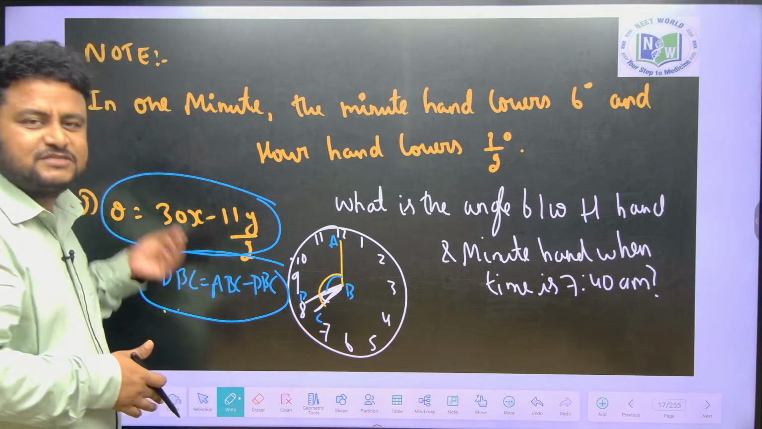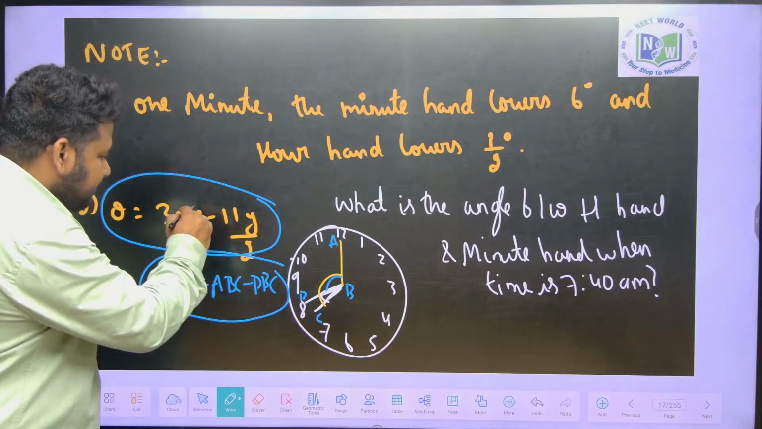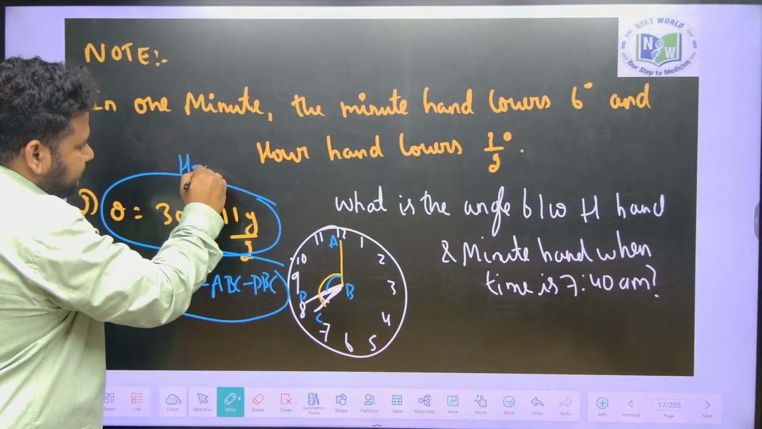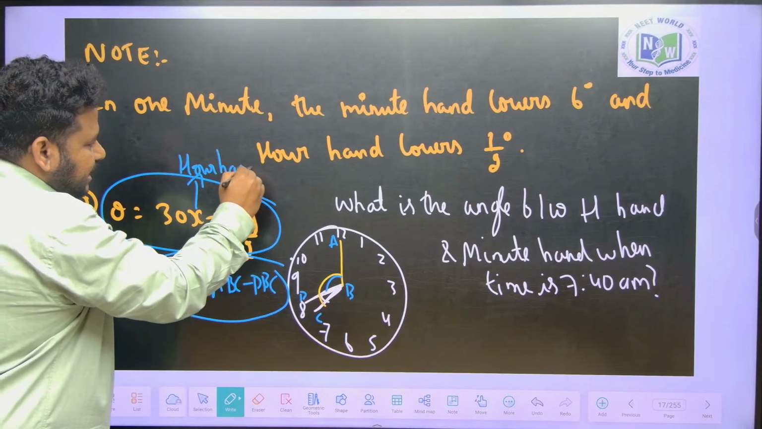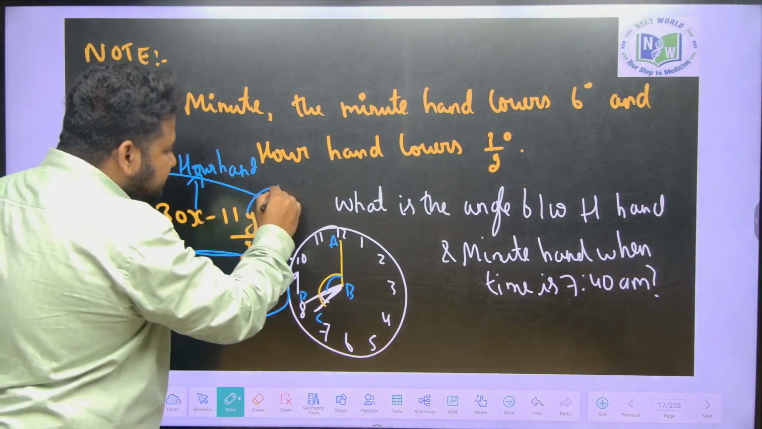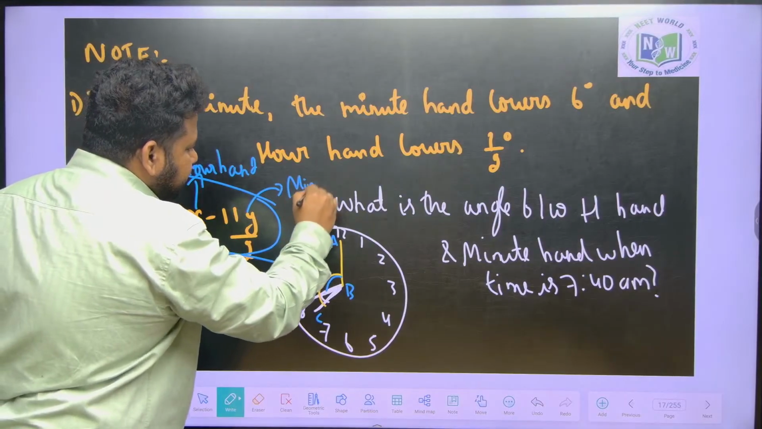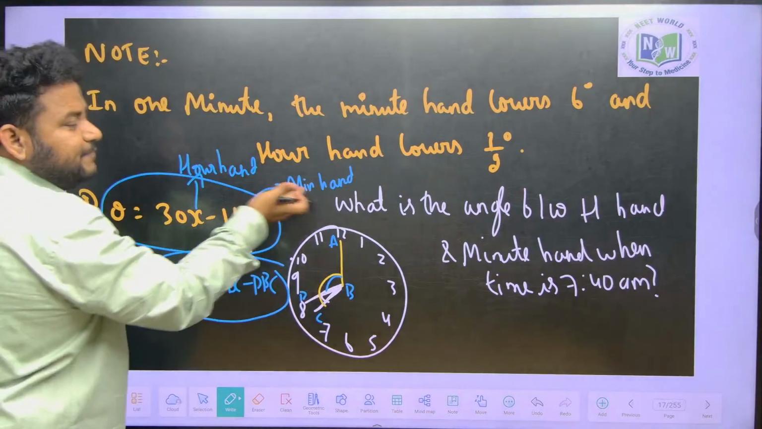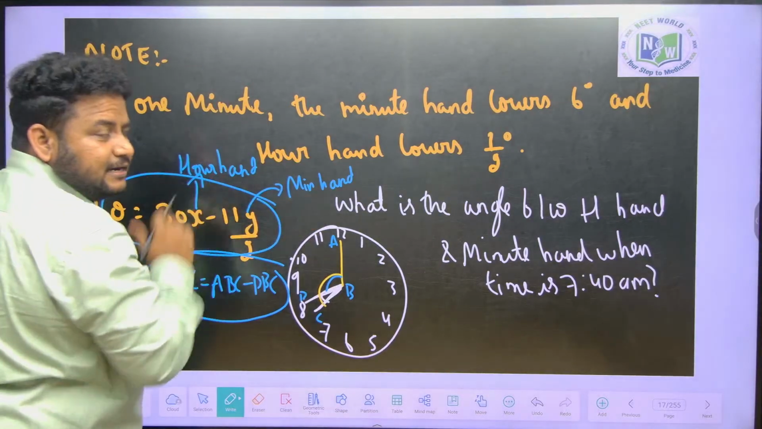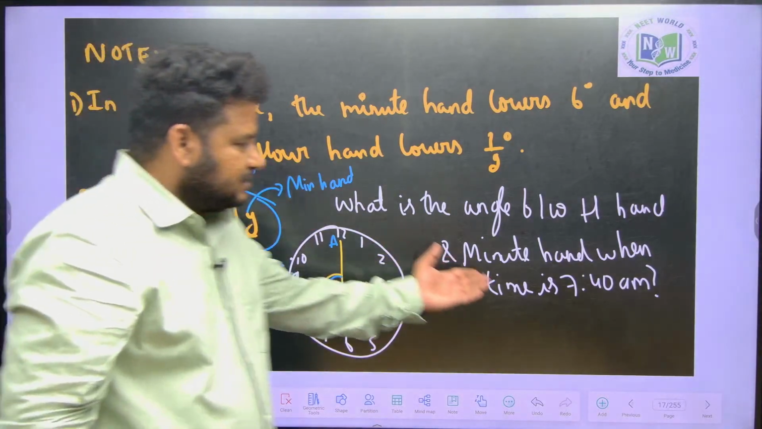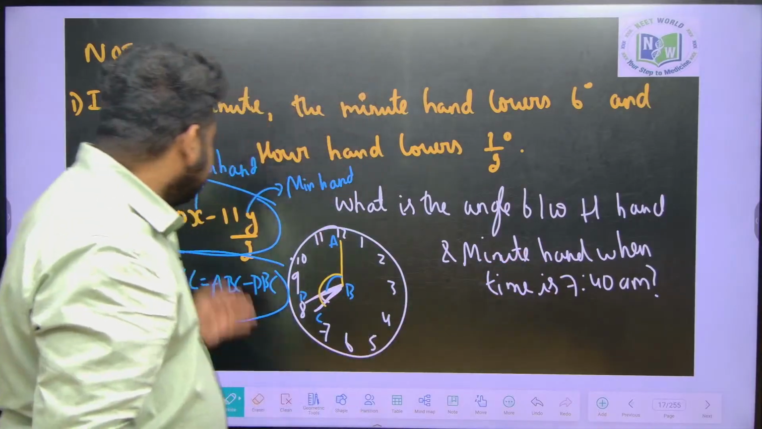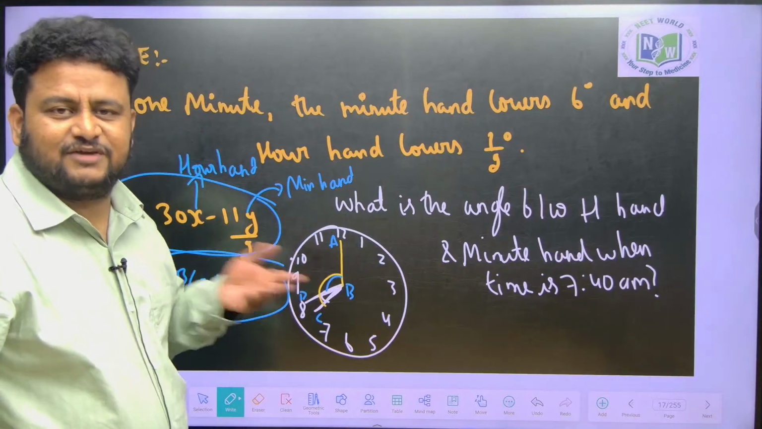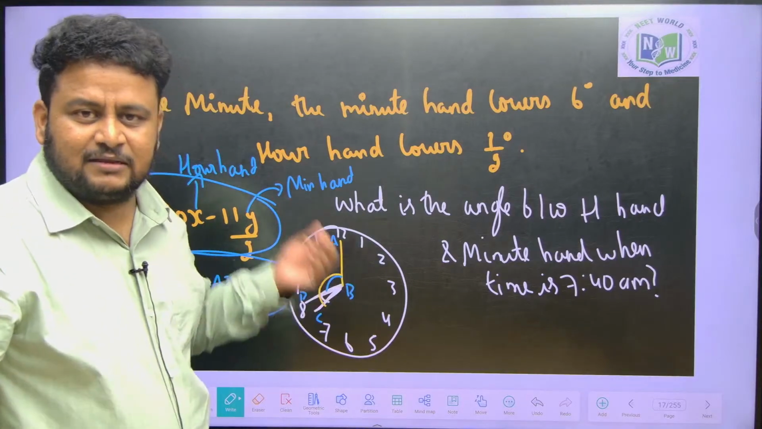So what does this formula signify? See here, this x is representing the hour, and this y is representing the minute hand, or it is representing minutes. So they are telling us the time is 7:40 am. Here x will be 7 and y will be 40. Put the values, and you will get the value of theta, that is the angle between the hour hand and minute hand.